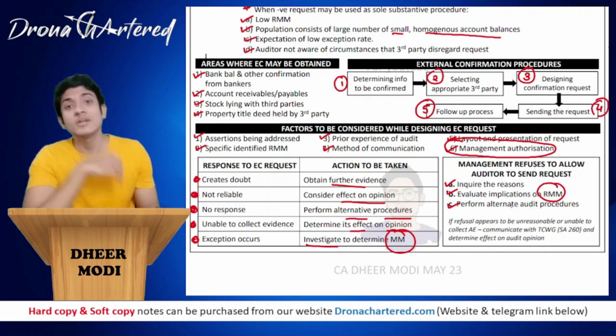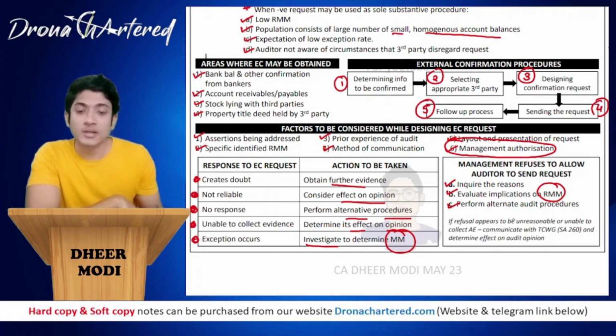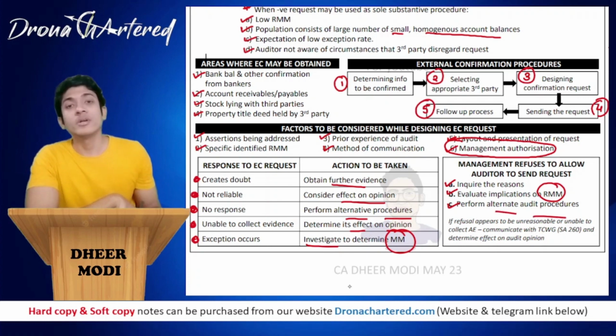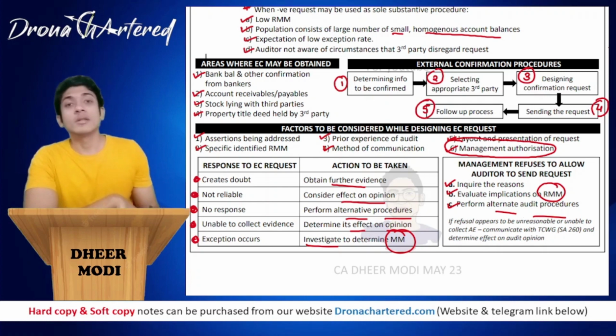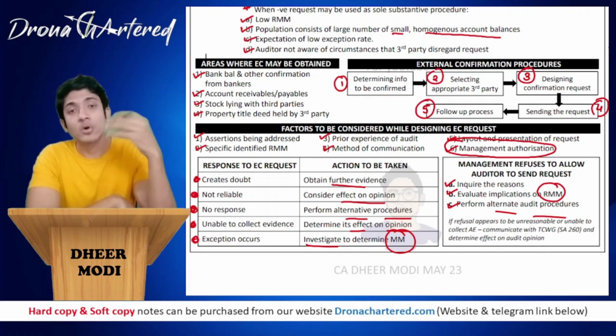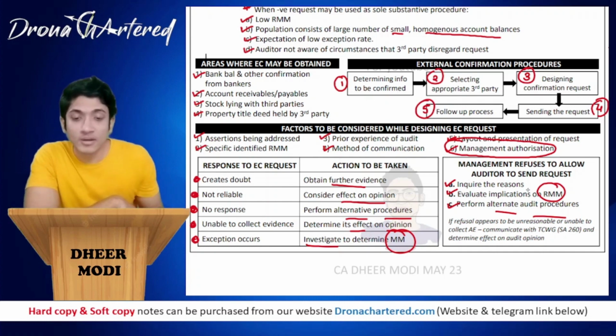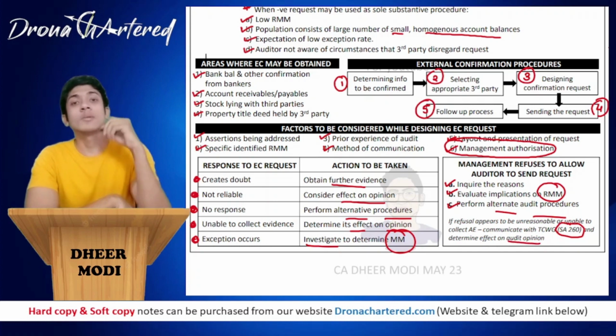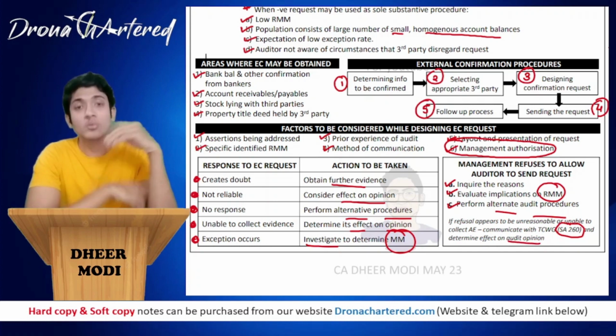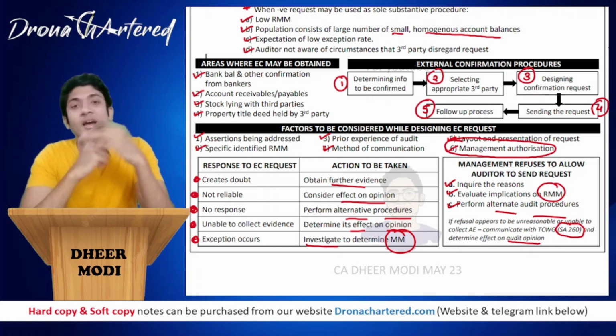In case management is not okay with you communicating with a third party, you will have to perform alternate audit procedures. If the refusal appears to be unreasonable, if you are not convinced by the reason they have given, or you are unable to collect audit evidence, you can communicate this with TCWG, that is your SA 260, and determine its effect on the audit opinion. Since you are not able to collect the audit evidence that you want, you can check what effect it will have on your audit opinion.